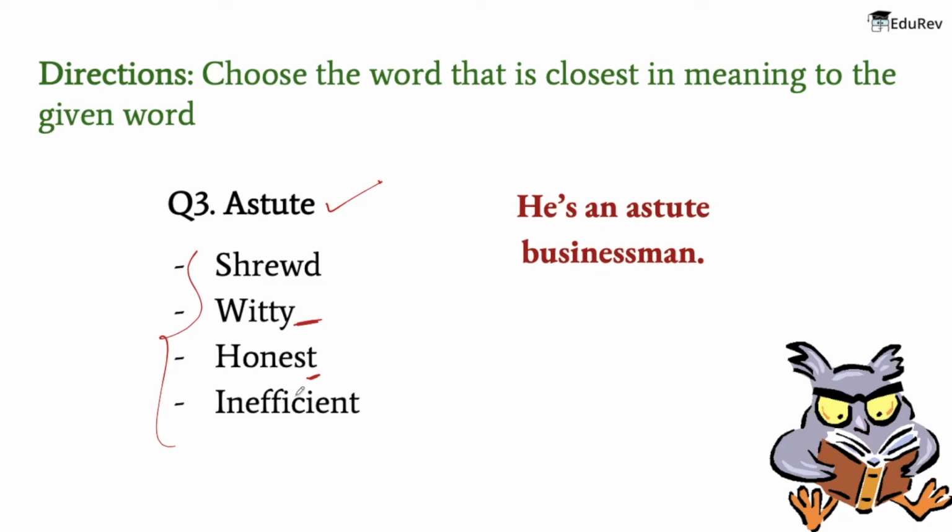So the word that is closely related to the given word has to be shrewd, because the meaning of the given word is having or showing an ability to accurately assess situations or people and turn this into one's advantage, whereas the meaning of the word that is closely related to it, that is shrewd, is having or showing sharp powers of judgment. I hope you understood this. Now let's move on to the next question.